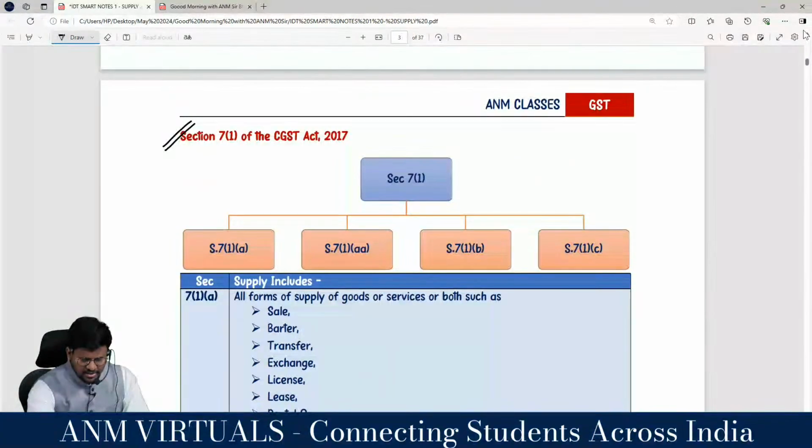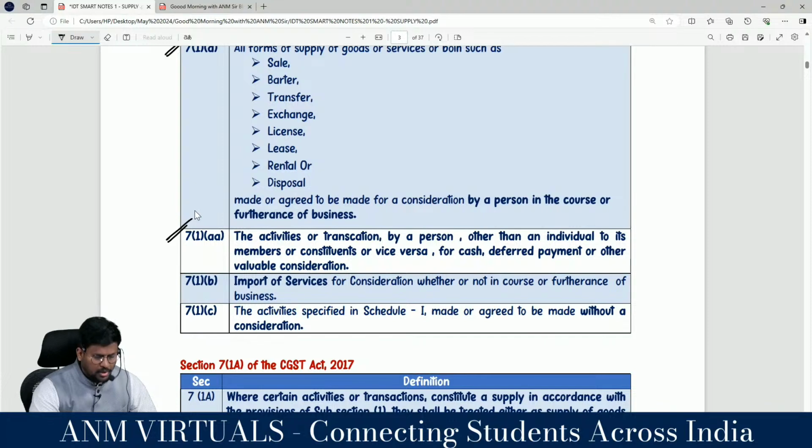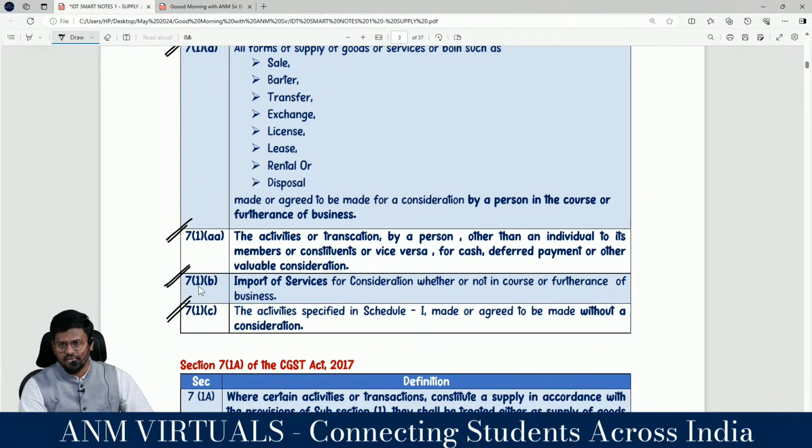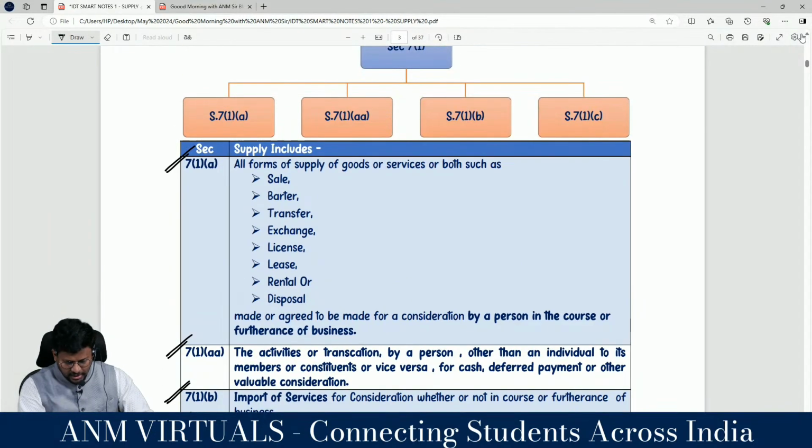So section 7 subsection 1 is explaining what and all items will tantamount to supply. 4 activities will tantamount to supply, which are section 7 subsection 1 clause A, clause AA, clause B, clause C. In section 7 subsection 1 clause A, in order to be a supply, sir, it should be made or agreed to be made for a consideration by a person.